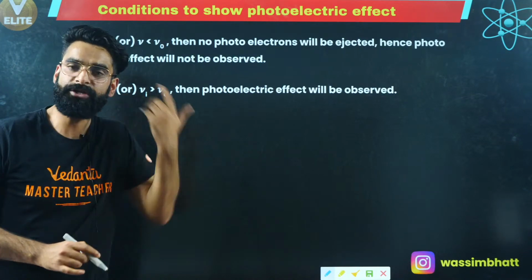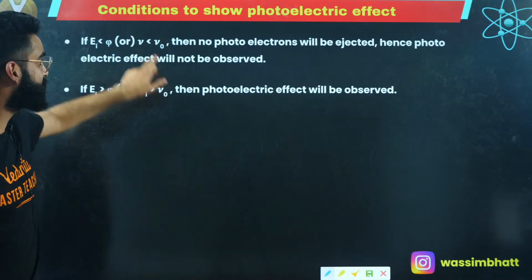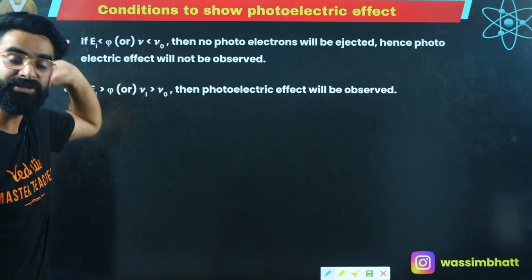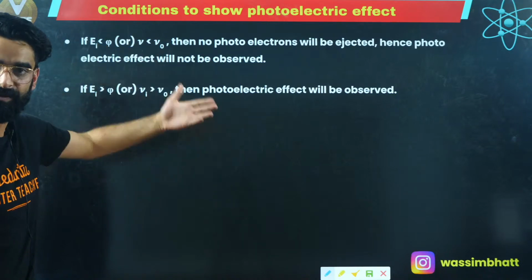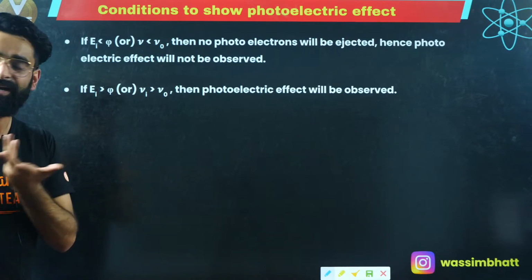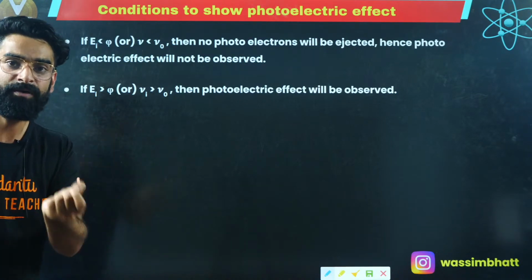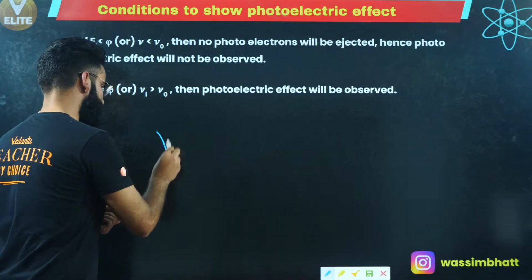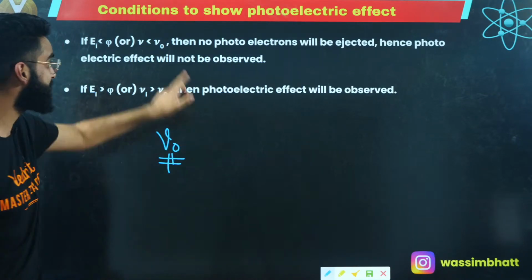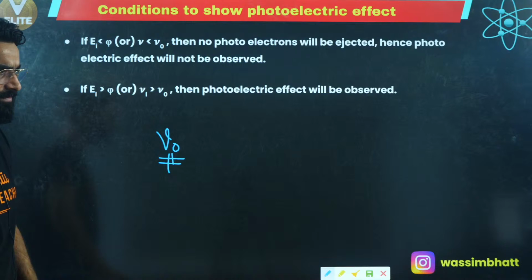Point number one. Or you can say something like this: if nu is less than nu naught, if the frequency carried by the photon is less than the threshold frequency, at that time no photoelectric effect is going to happen, because the photon should have a minimum frequency of nu naught. Then only the photoelectric effect will happen. And if the photon has frequency less than nu naught, at that time the photoelectric effect is not going to happen. As simple as that.